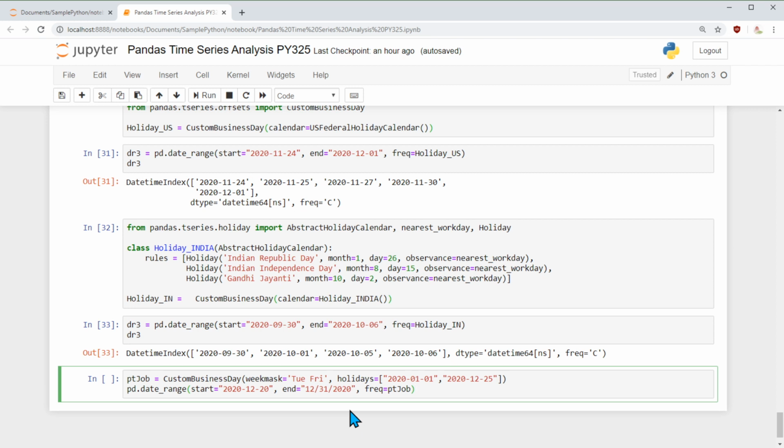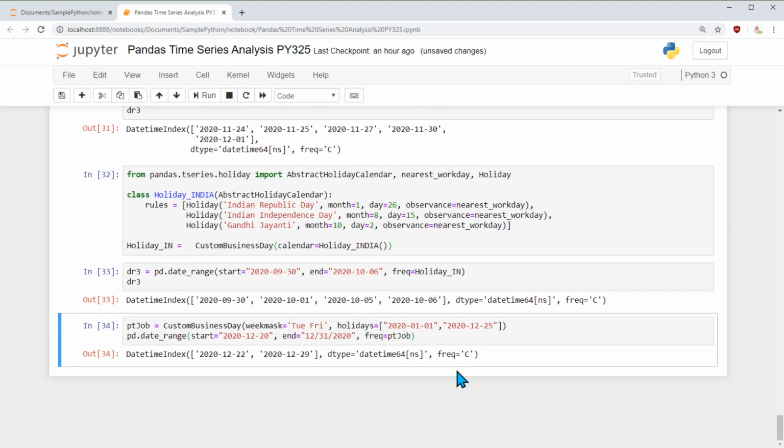This is something like an international holiday, New Year, which is observed in every country. New Year, right? And Christmas is followed in many countries. So those are the two additional holidays in addition to these two. So this is a custom business day for those 2 days. I can even include Saturday here and two additional holidays. And then I want to say the date range between December 20 to December 31st. I included it in such a way that December 25 is in between this.